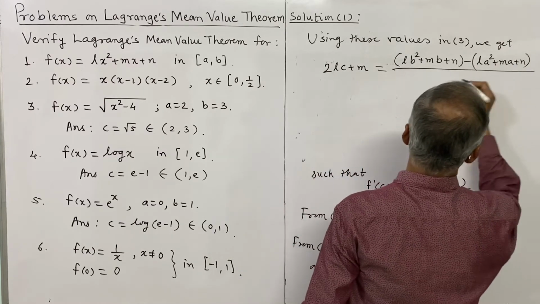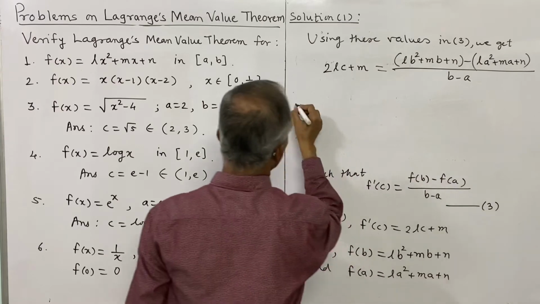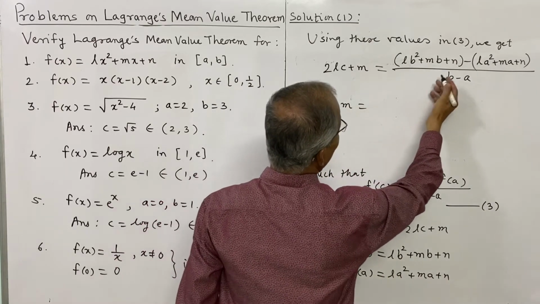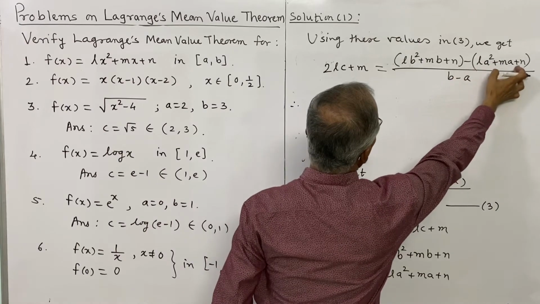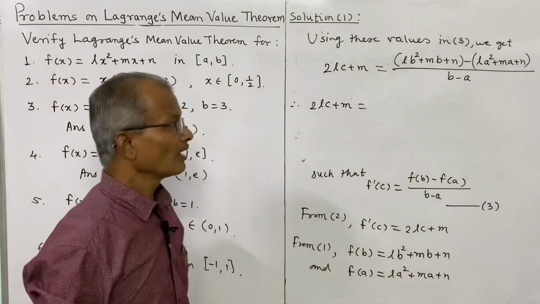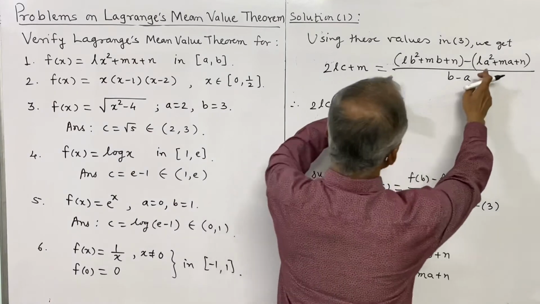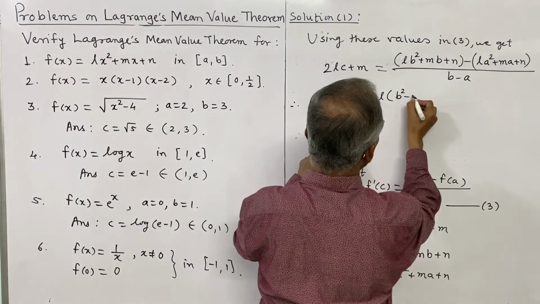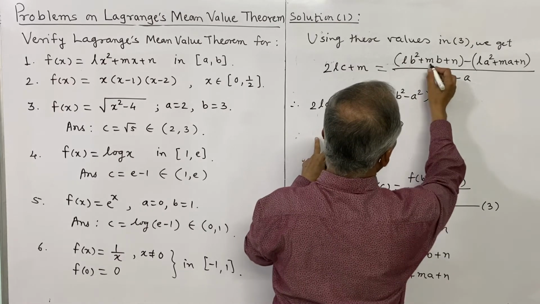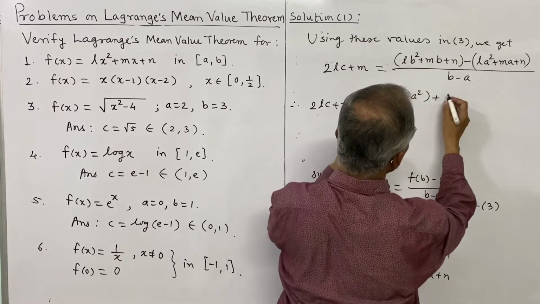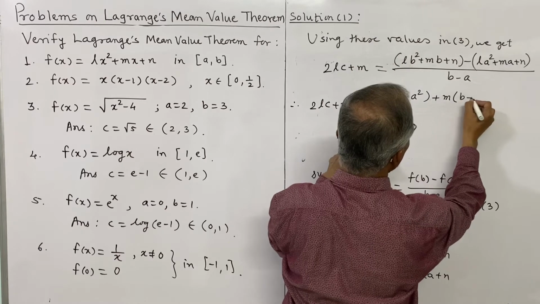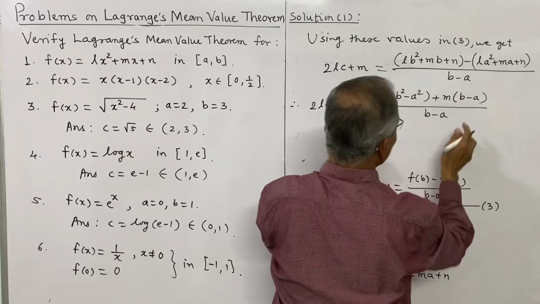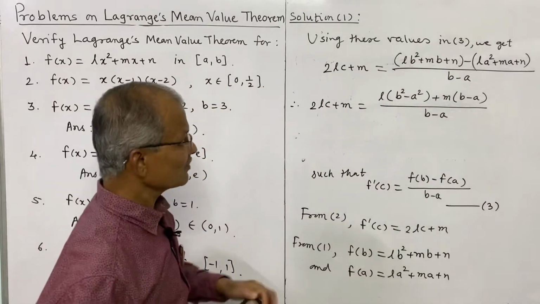divided by b minus a. That is, 2lc plus m is equal to, now we may observe this n cancels, n minus n, and again from this subtraction l is common, l in bracket b square minus a square, plus again we can take from these two terms m common, b minus a, divided by b minus a. Now this is simple algebra.